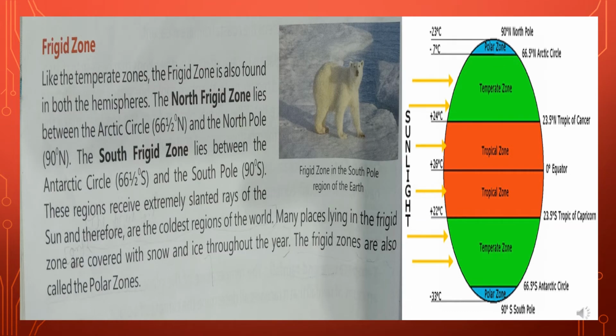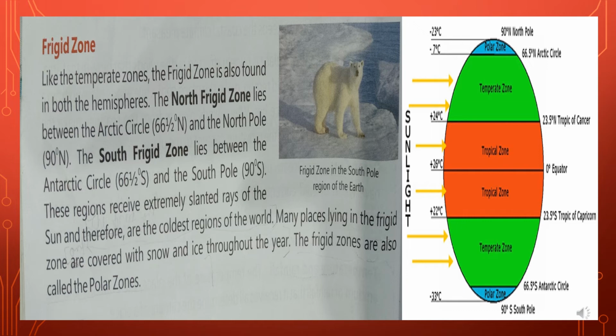The frost zone. The region which lies between the Arctic Circle and the North Pole, or between the Antarctic Circle and the South Pole, is the frost zone. As we know that the earth is tilted, so maximum rays of the sun fall on the equator region, and hence it is the hottest.